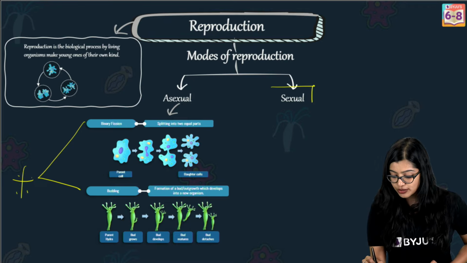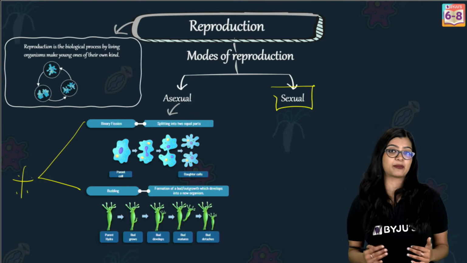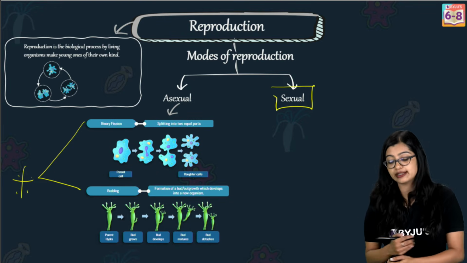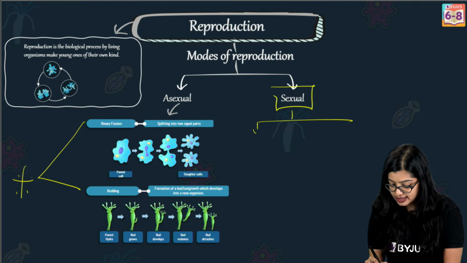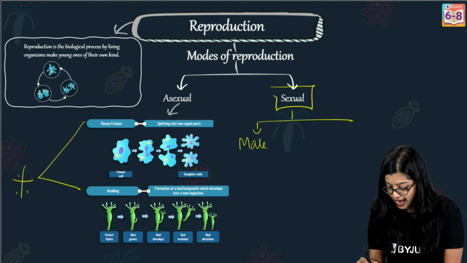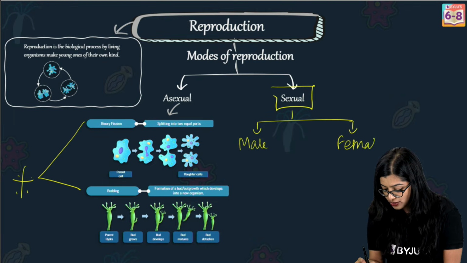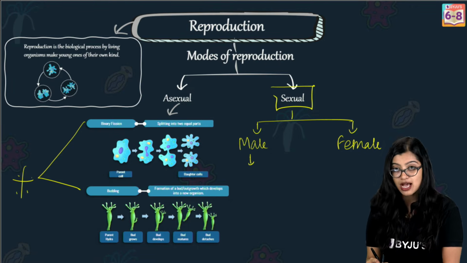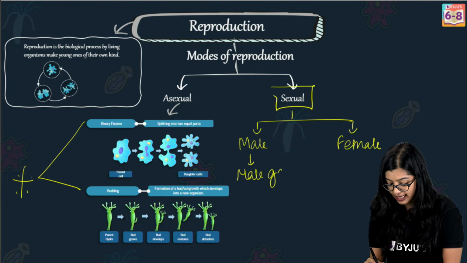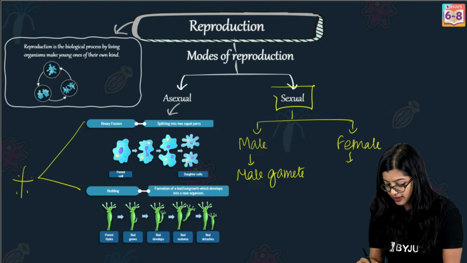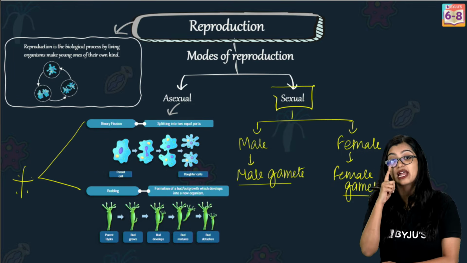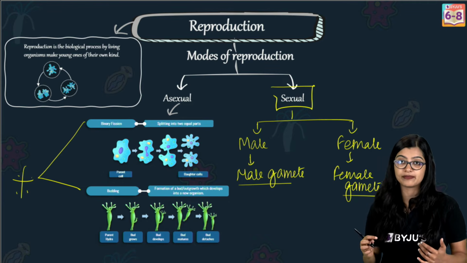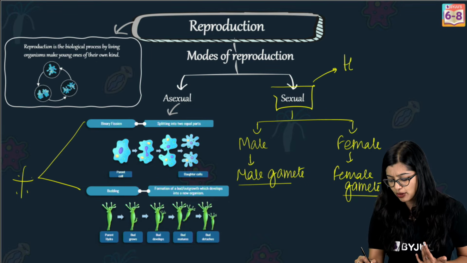Now let's move on to the next part, which is sexual reproduction. I told you that in sexual reproduction, 2 parents are involved, right? There is a male and there is a female. And I told you that certain specialized cells are produced. So we have the male gamete which is produced by the male, and the female gamete which is produced by the female. This production of specialized cells takes place within the body.